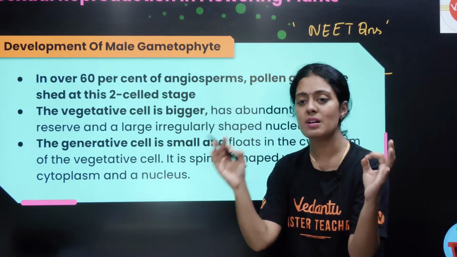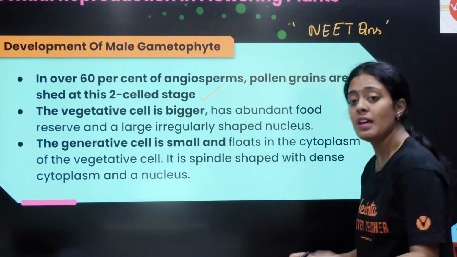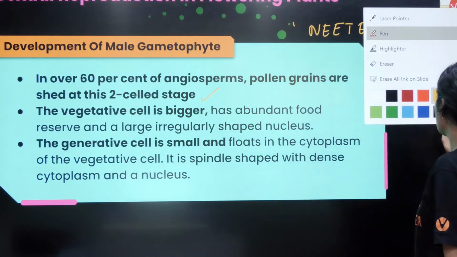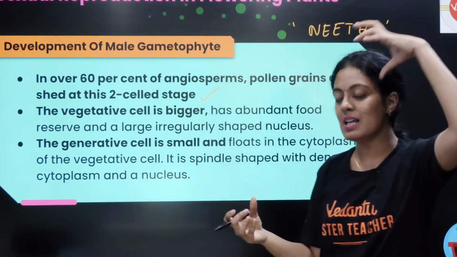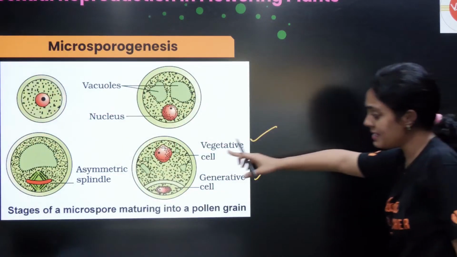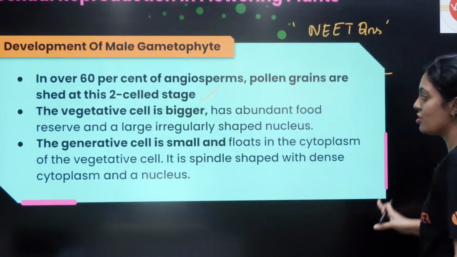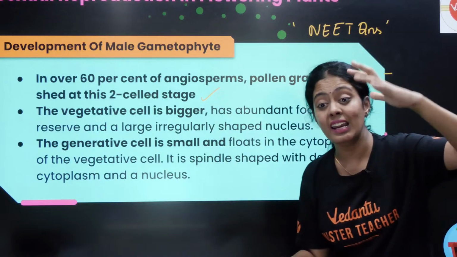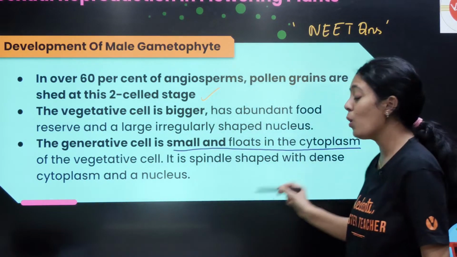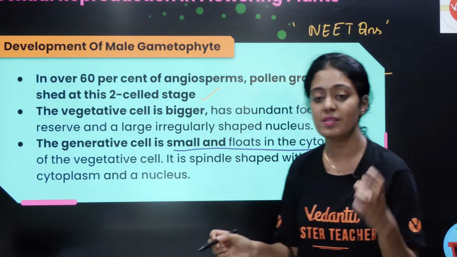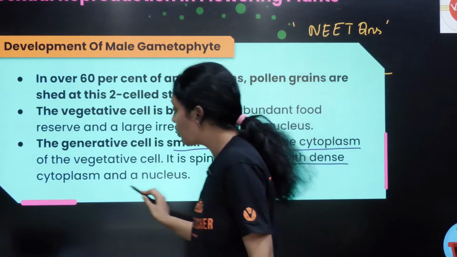In over 60% of angiosperms, pollen grains are shed at 2 cell stage. Okay, so இங்க வந்து vegetative cell அப்புறம் generative cell ஓட character சொல்லியிருக்காங்க. எது வந்து பெரிய cell? Vegetative cell தான் பெரிய cell. Generative cell is smaller, vegetative cell is larger. Okay, and it is having an irregularly shaped nucleus. The generative cell is small and floats in the cytoplasm of the vegetative cell. It is spindle shaped with dense cytoplasm and a nucleus.